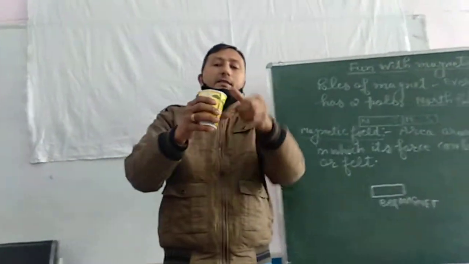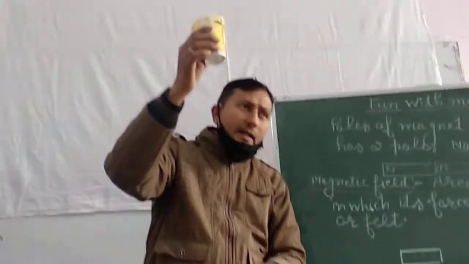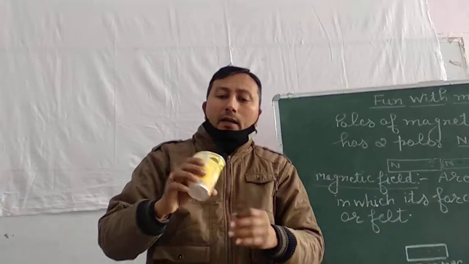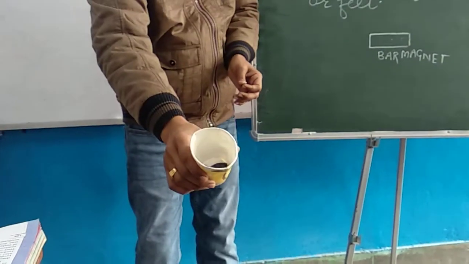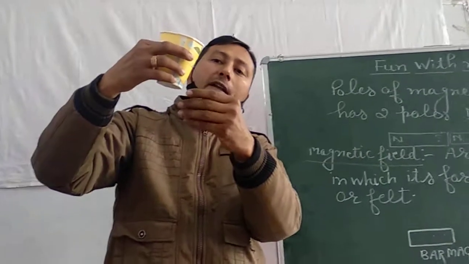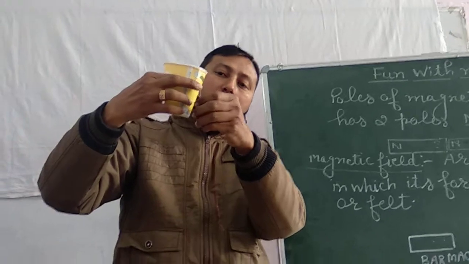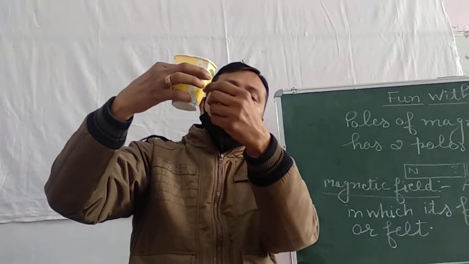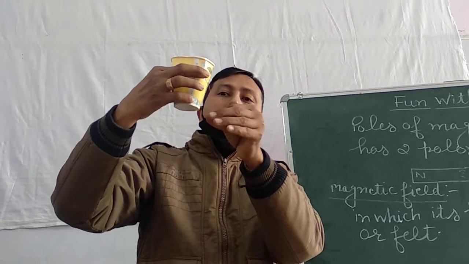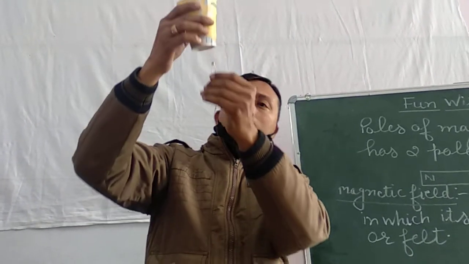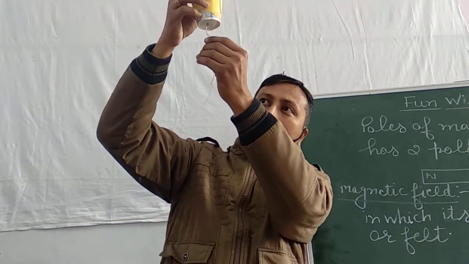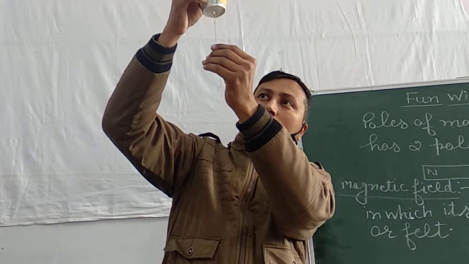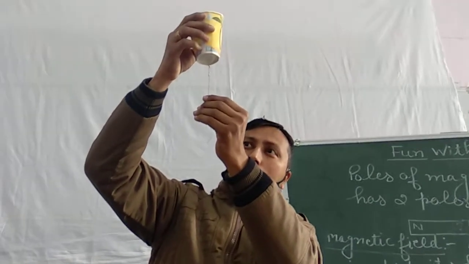So there is one activity which is given in your book. Suppose we take this disposable glass. This is made up of paper. I have put a magnet inside it, and we will try to float this pin with the help of this magnet. So just observe it. You can see it is now attaching with it. I am trying to float it. You can see it is floating here.